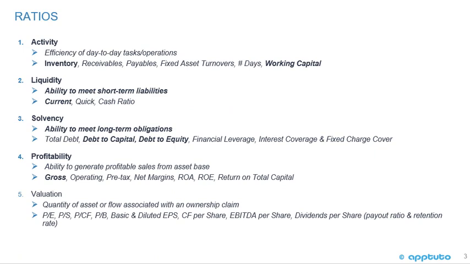So a quick review of the ratios and how some of the different choices with regards to inventory can impact them. If we look first at the activity ratios, we look at inventory turnover and therefore days of inventory and working capital. With the choice of LIFO versus FIFO, for example, with FIFO we're going to have higher inventory because it's the LIFO inventory plus the LIFO reserve. We're going to have a lower turnover. And under FIFO we're going to have the higher inventory, so we're going to have more working capital.